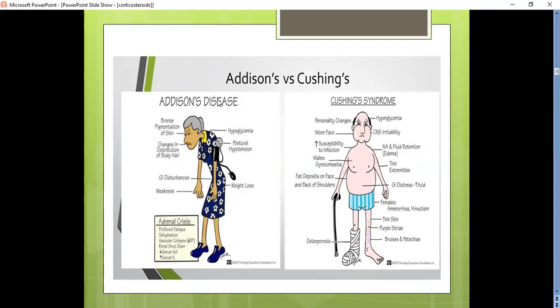In females, they will suffer from amenorrhea, that is absence of menstruation, and hirsutism due to Cushing syndrome. All these patients have thin skin, purple striations are seen on their legs, etc., and they also have osteoporosis.